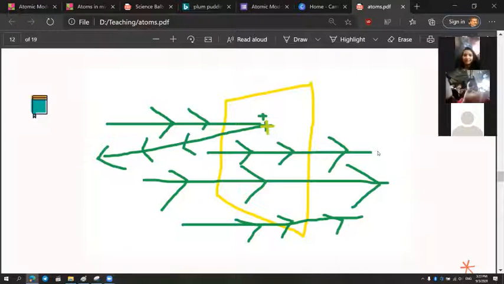He was shooting these alpha particles onto a piece of gold, a thin piece of gold. He thought that all of the particles will get reflected, but what actually happened is shown in this picture. You can guess and tell me what you think actually happened. The green thing is alpha particle and the yellow thing is the gold piece. It's okay, no problem if you don't understand. He saw that most of the alpha particles went straight through it. Okay, it just went inside and came out through the other side.